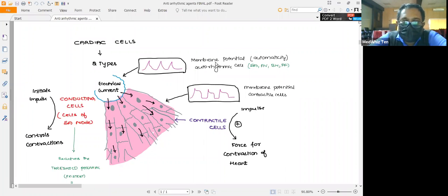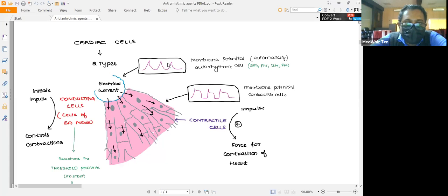Here you can see that this SA nodal activity is from the autorhythmic cells. Apart from the SA node, even the AV node, bundle of His and Purkinje fibers have the ability to initiate impulses if there is any malfunction in the SA nodal impulse generation. In such circumstances, the AV node or the bundle of His and Purkinje fibers will take up the action.